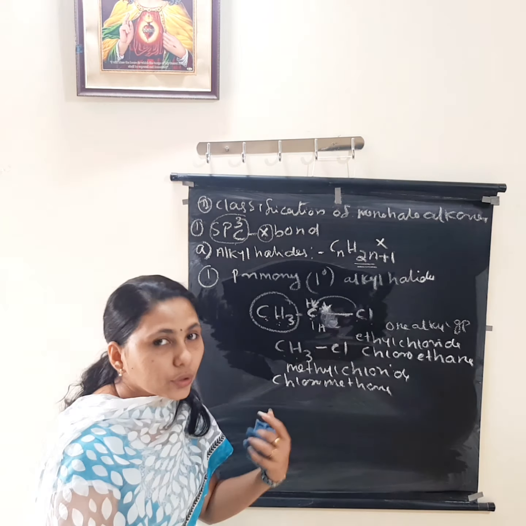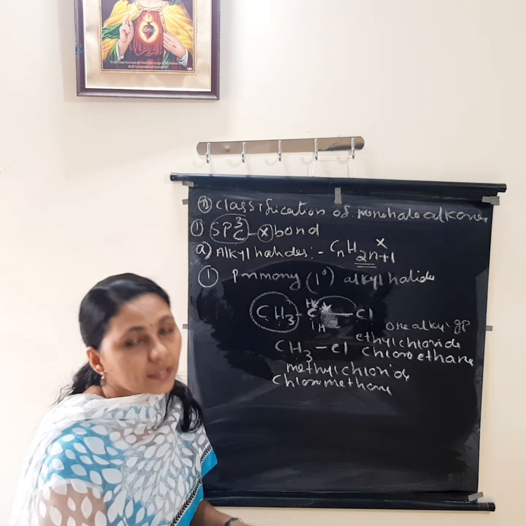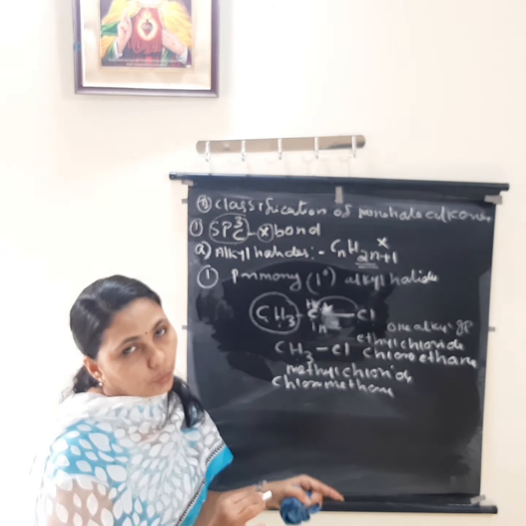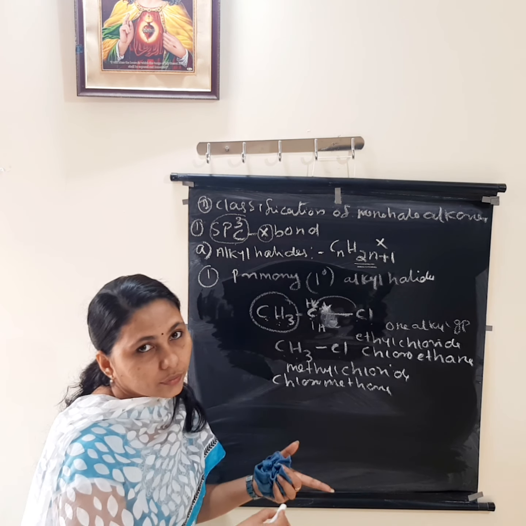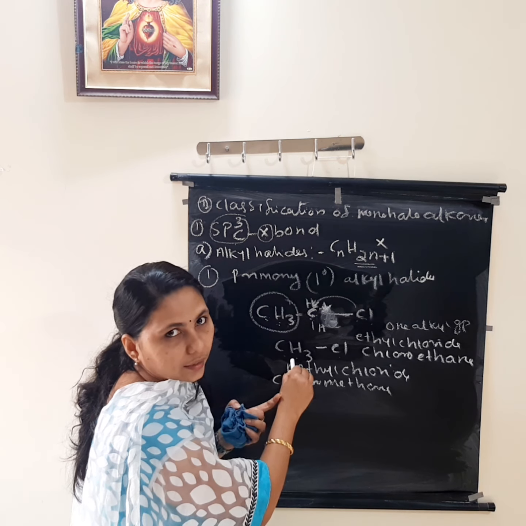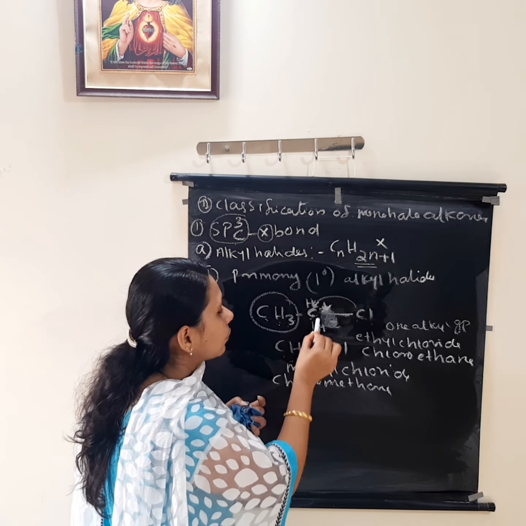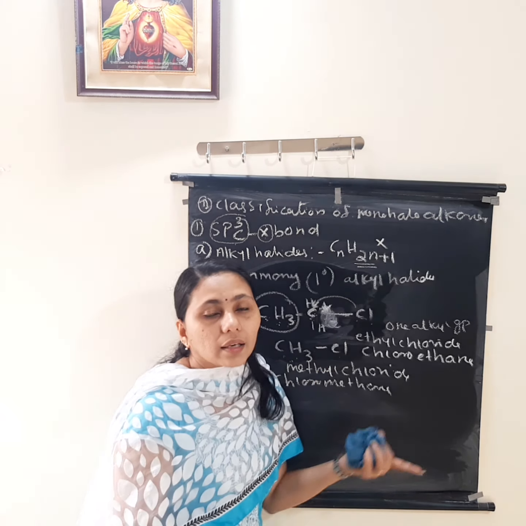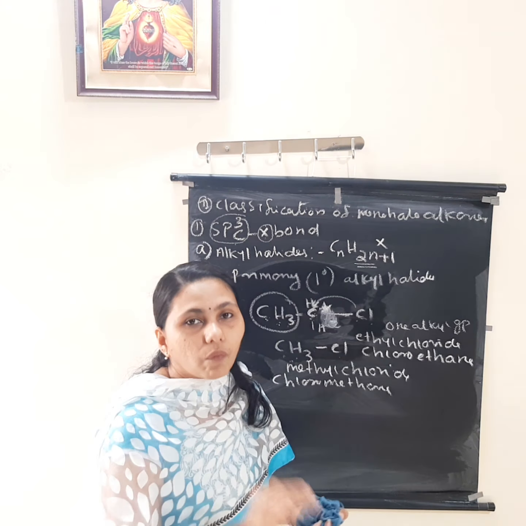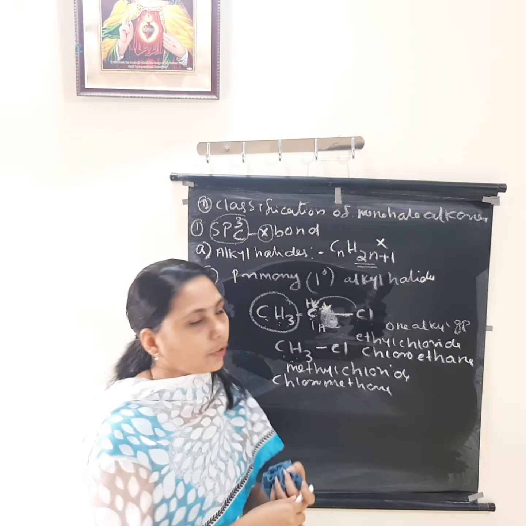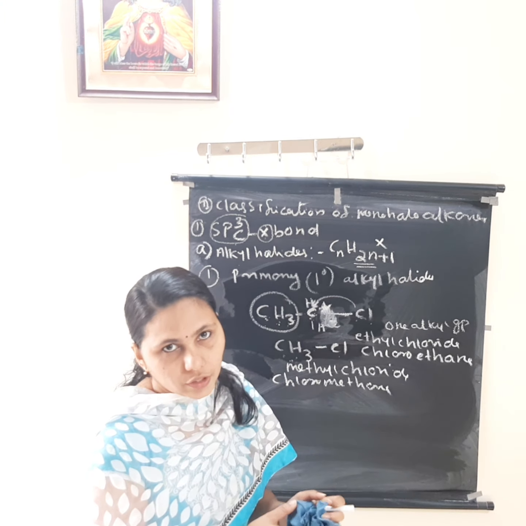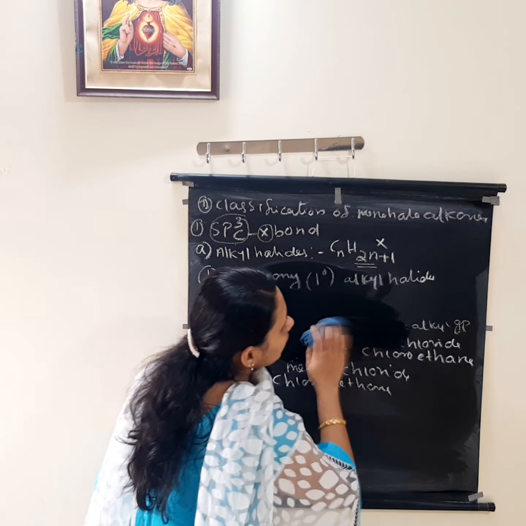So generally we can say primary alkyl halide means the halogen attached carbon atom is bonded to one alkyl group, and for an easy way I'm telling one or none other alkyl group. In this case it is not bonded to any other, none here means this carbon atom is bonded to none. So primary alkyl halide means the halogen atom attached carbon atom is bonded to one or none other alkyl group. For example, ethyl chloride and methyl chloride. So next is primary.